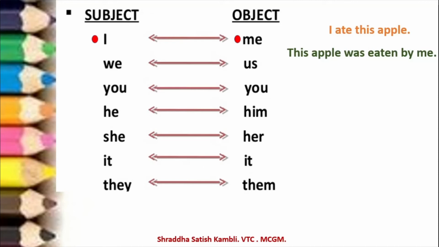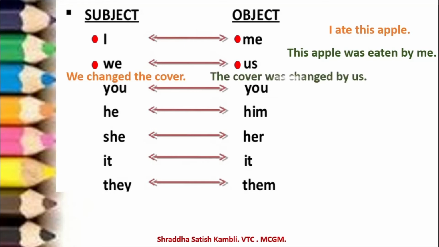Let us take one more example. "We" might become "us". Let's take some example sentences here. So, "We changed the cover." "We" is the subject here. When it becomes an object, it will be "The cover was changed by us." Alright? So, see, "we" became "us".